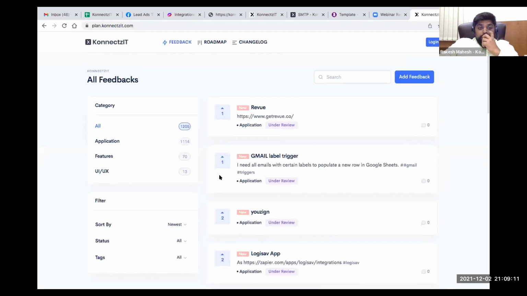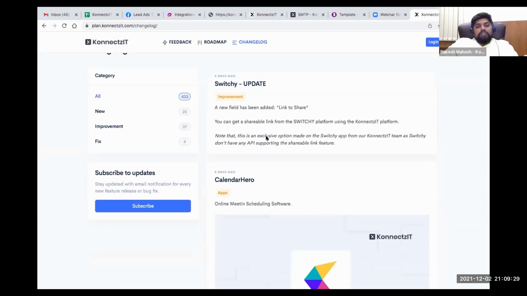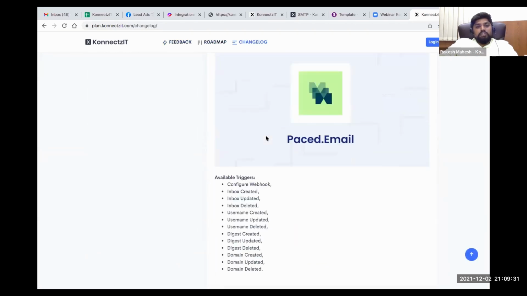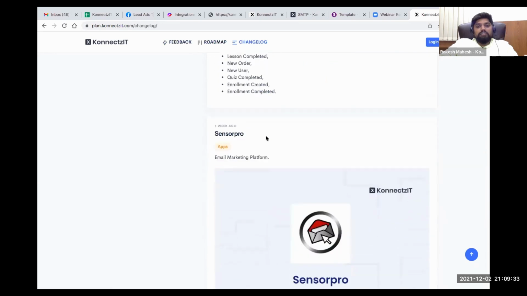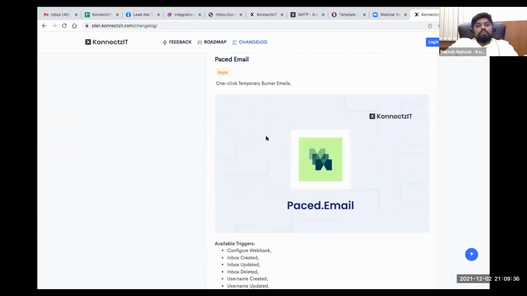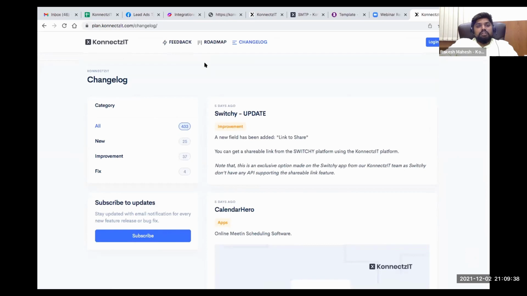You can also give feedback on features and report any issues, and you can check our change log. Each day we'll be updating our change log. You are able to see what changes Connexit has made: what apps we are adding, what actions, what triggers. Everything you can see in our change log, and you can give feedback for adding any new app inside Connexit.